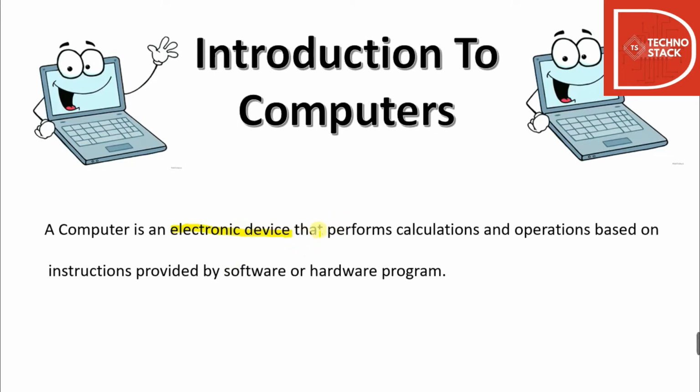So, back to the definition of computers. A computer is an electronic device that performs calculations and operations based on instructions provided by any software or hardware program.